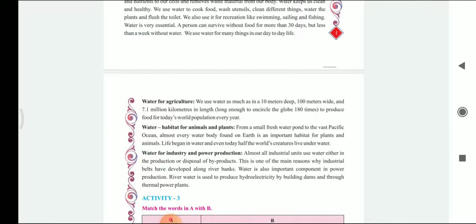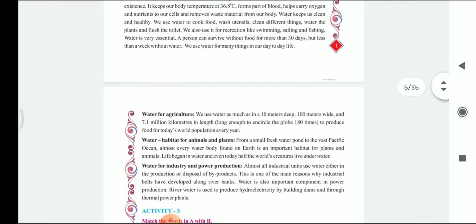Water is also used in industries, either for production purposes or in order to dispose of byproducts, which are the leftovers. It is also an important reason why industries are set near the river banks.